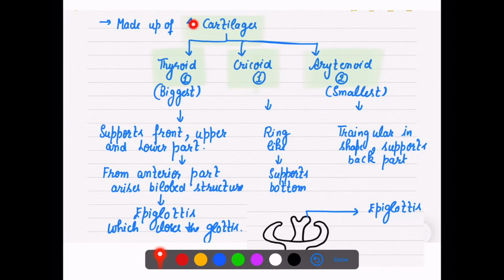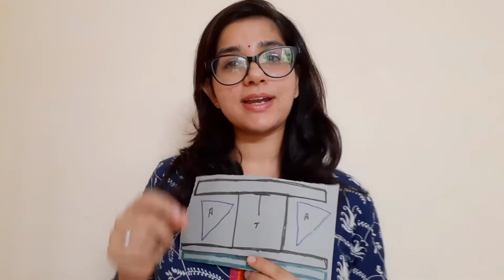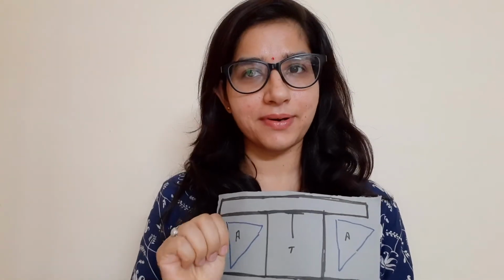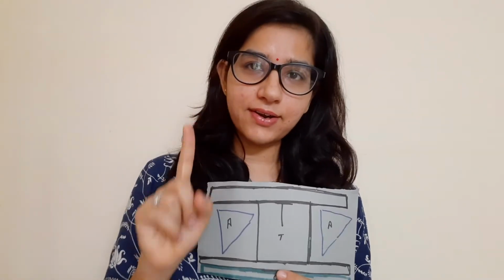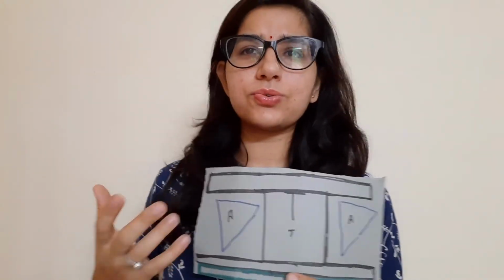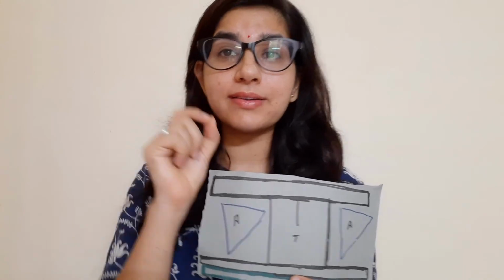Okay students, so now you have an idea of how many cartilages we have. We have 4 in number: 1 thyroid, 1 cricoid, and 2 arytenoid. You don't need to cram their functioning, that thyroid is doing this; you need to understand it.